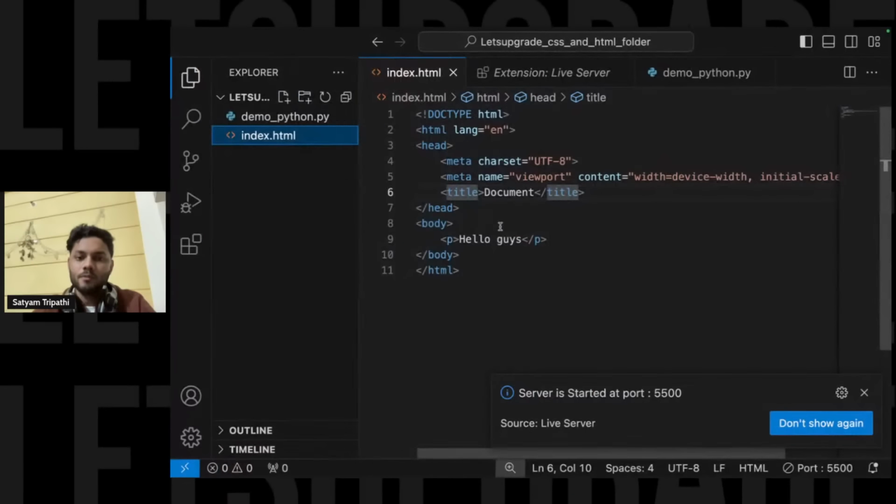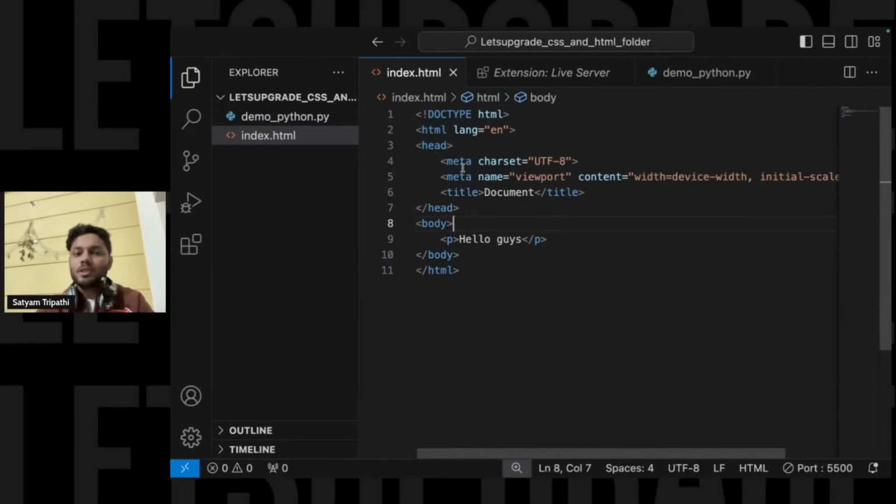Now, let us start with what HTML is and what the basics of HTML are. This line that you see over here tells nothing but the doctype declaration, representing that the document type is HTML. We are using HTML5, which is the version of it. So that is what it represents over here.